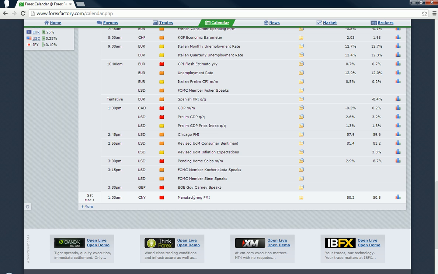For the weekend, it's just interesting to keep out. You've got the Chinese manufacturing PMI, that does affect the US and the yen as well, and of course the Aussie in terms of a risk-weighted asset. The previous was 50.5. The forecast is 50.2. So that's the FX calendar done.